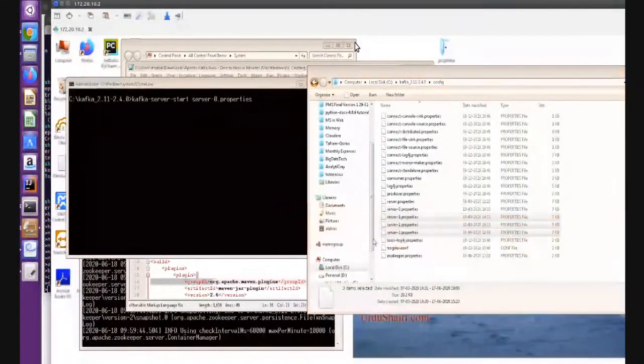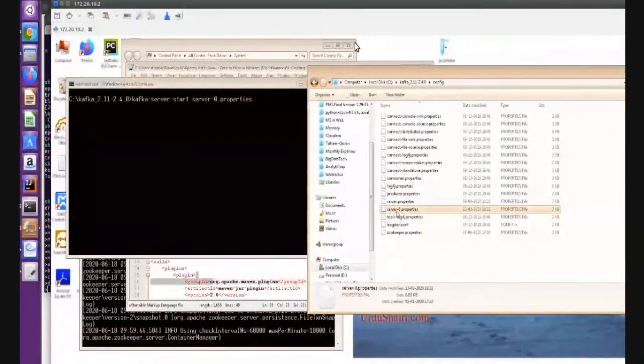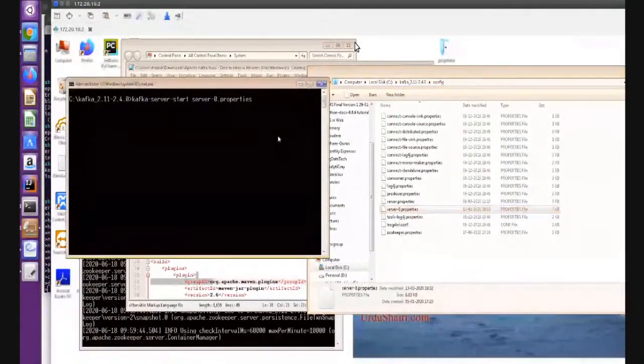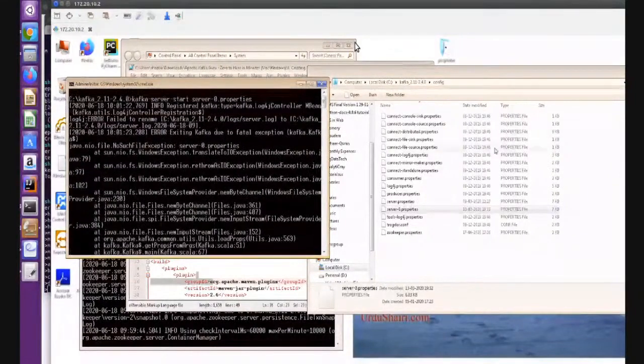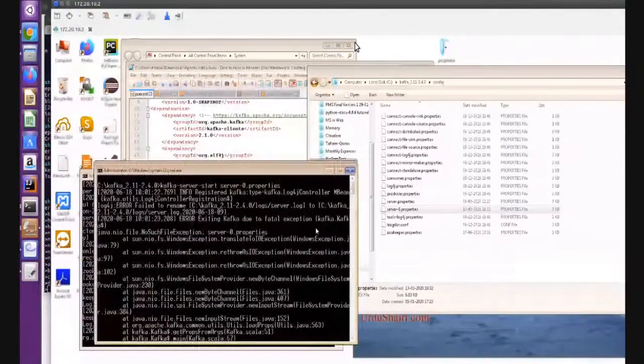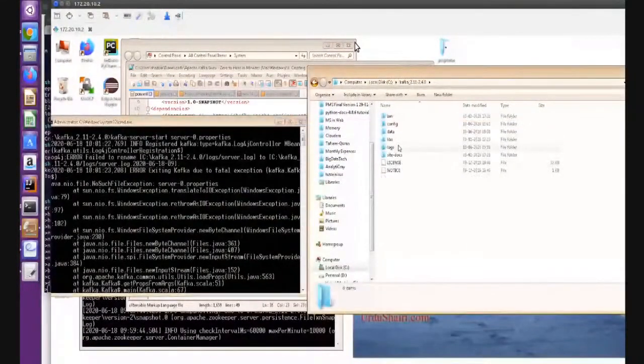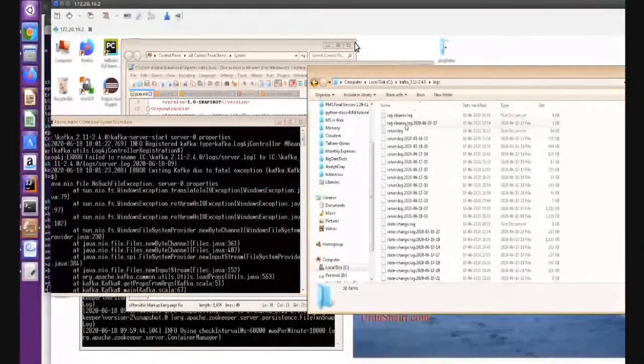This is extra. So I copy the server.properties file as server 0.properties, configure it, and run this command. Because we have installed and run before, we have to check. So many log files are there.